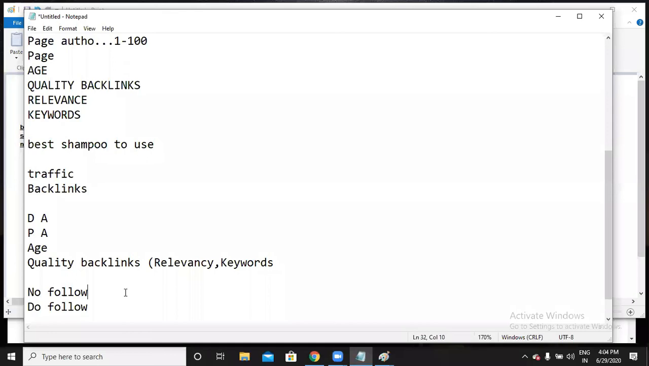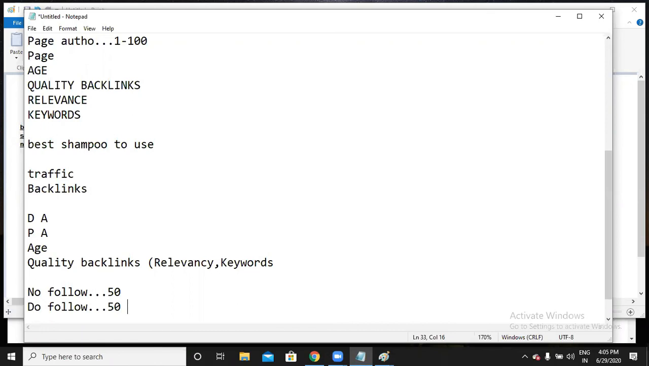Okay, so we always try to get a do follow backlink. Earlier we used to, but now we need to get backlinks 50% as no follow and 50% as do follow. So don't always try to get only do follow backlinks. I told you, giving internal links and external links is in our hands, but getting a backlink is also in our hands.